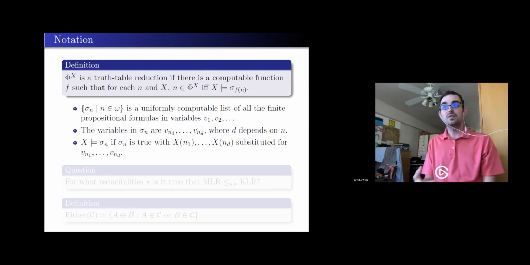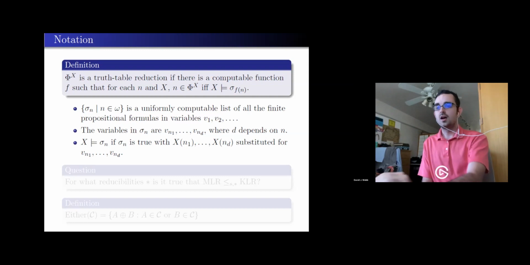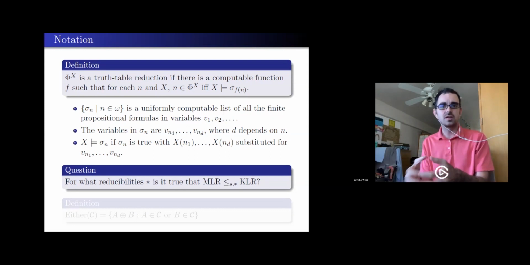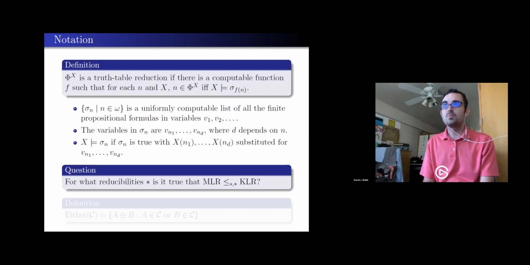And viewed this way, maybe it's a little more obvious what kind of changes I could make. It becomes clearer what the other reducibilities might be. I can ask only certain types of questions. I can restrict the types of truth tables I have access to, or I might even bound the number of queries I'm allowed to make.